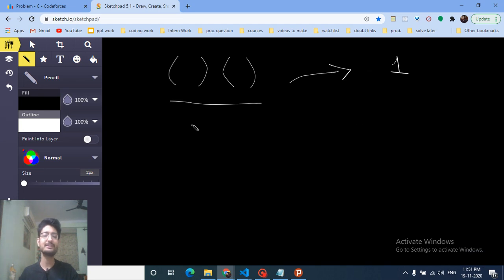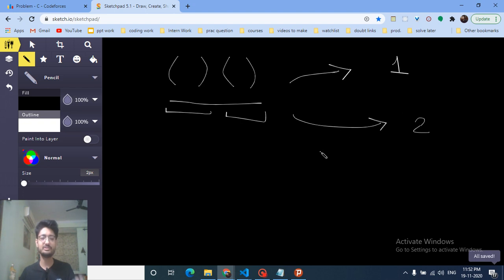What is beneficial is to first take out this and then take out this, so it will be two turns. Because you want to maximize this, it is always beneficial to just take out one bracket pair, whether it is simple brackets or hard brackets.